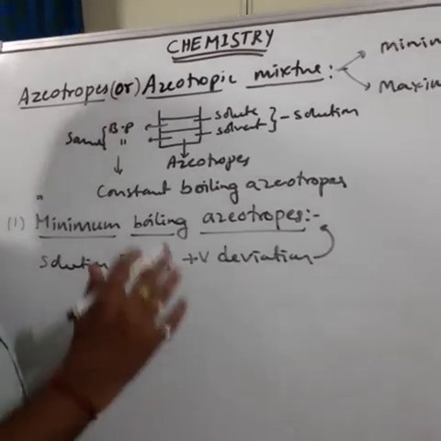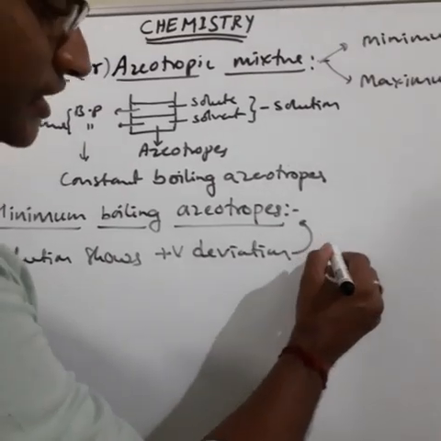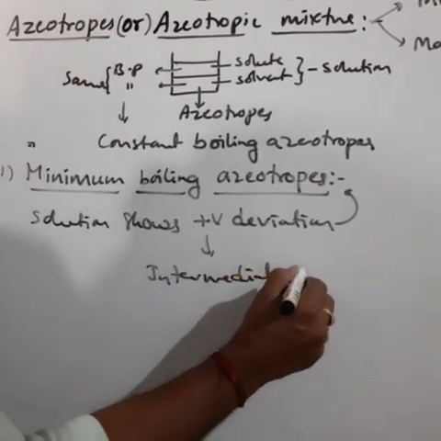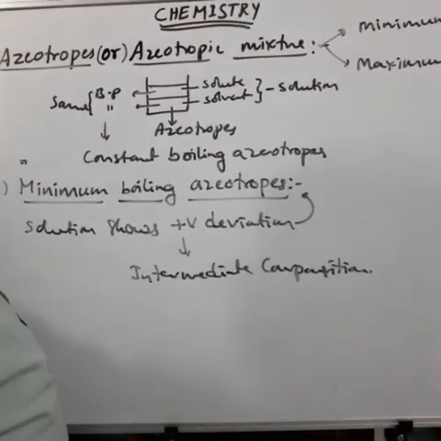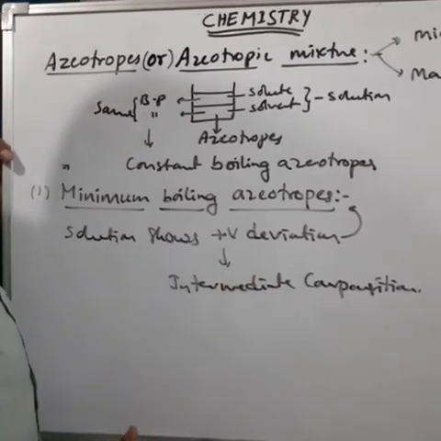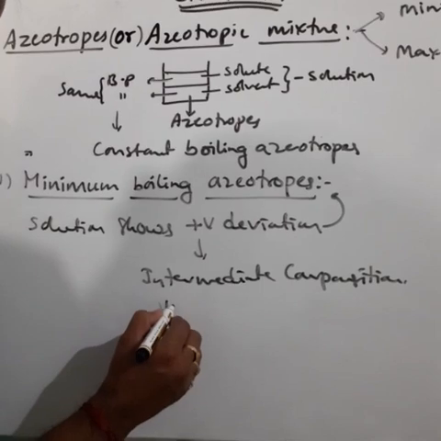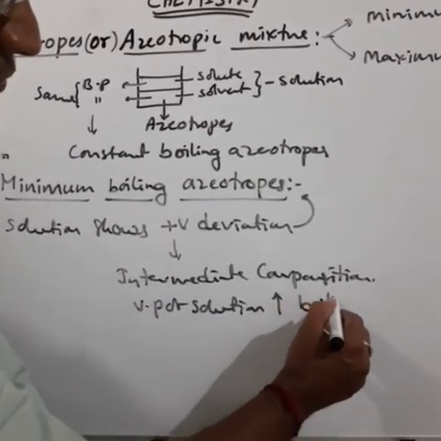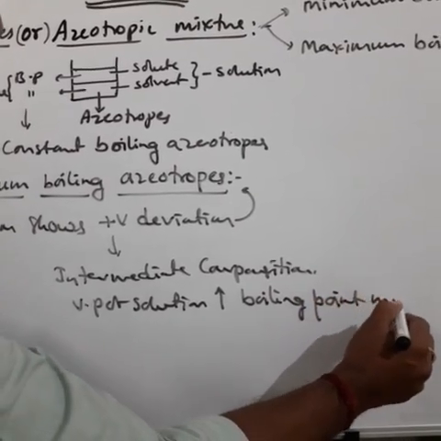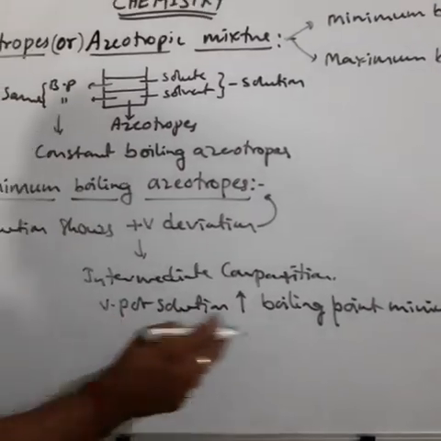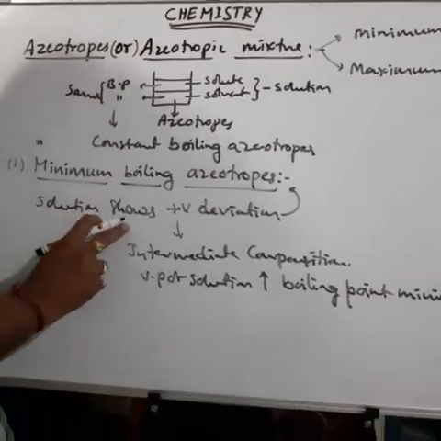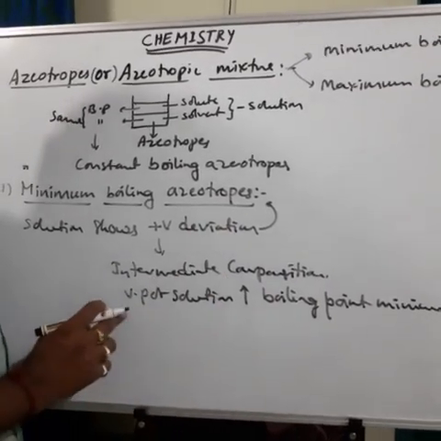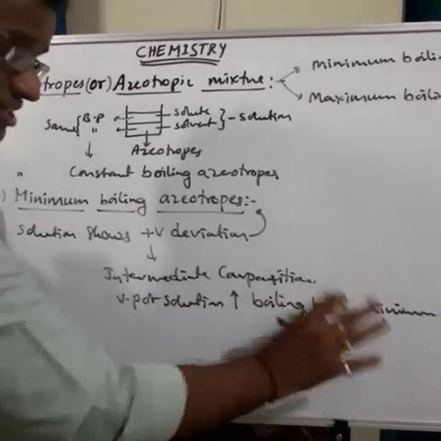See here, the solution shows positive deviation, in which there is an intermediate composition for which the vapor pressure of the solution is more. Vapor pressure of the solution being more means the boiling point is minimum.